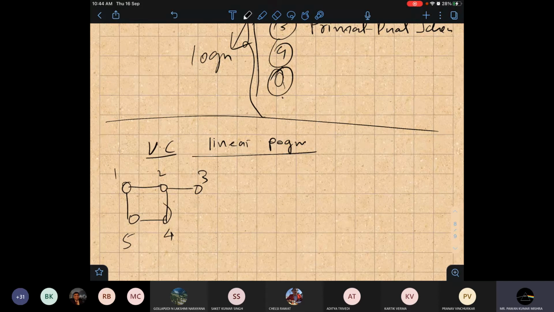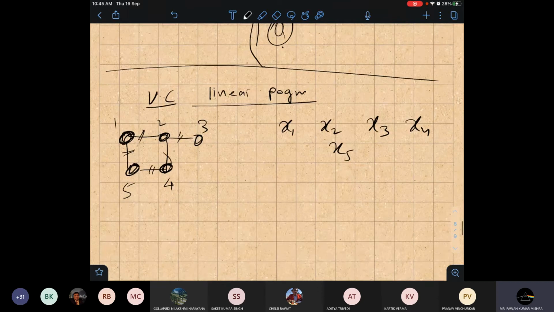I will explain the concept, what is going on. So suppose our goal is to cover all the edges. You know that in vertex cover. So now what I will do, for each node here, I will assign a variable. Suppose x1, x2, x3, x4, x5. Okay, so 5 variables are there. So take these edges e1, e2, e3, e4, e5.